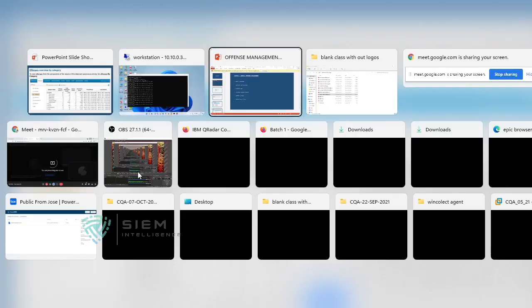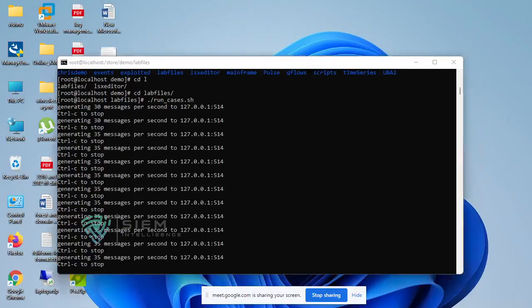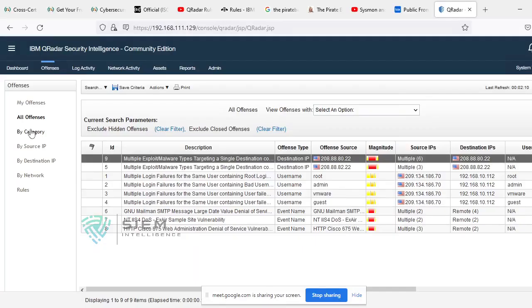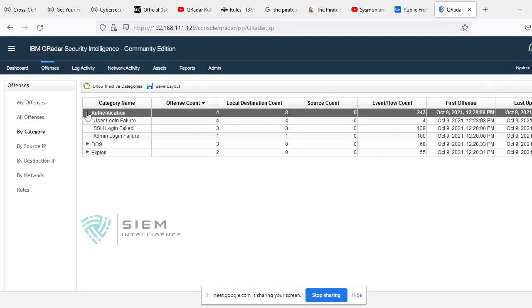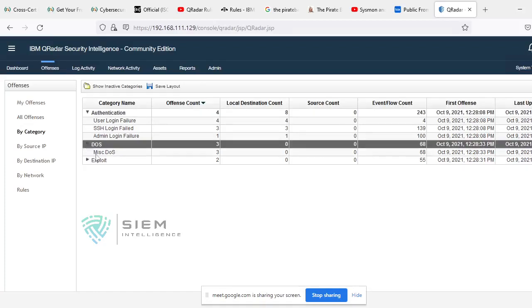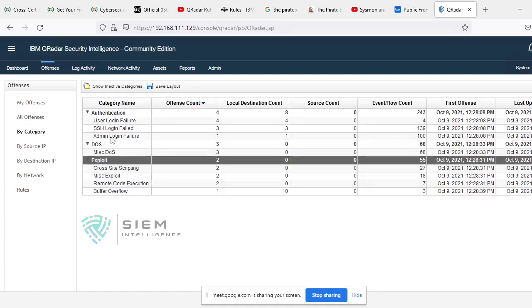At the same point of time, if you go back to QRadar and see By Category, by default there are authentication 3 and DoS 1, and these many offenses.